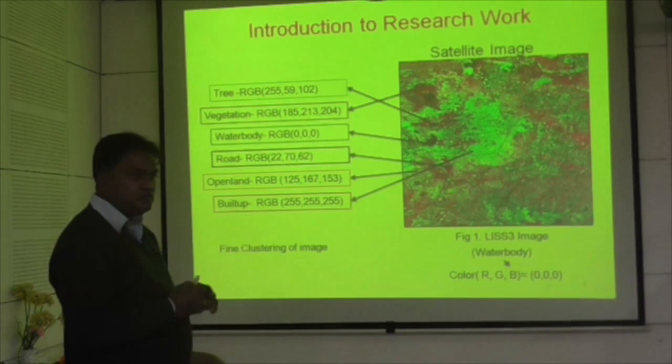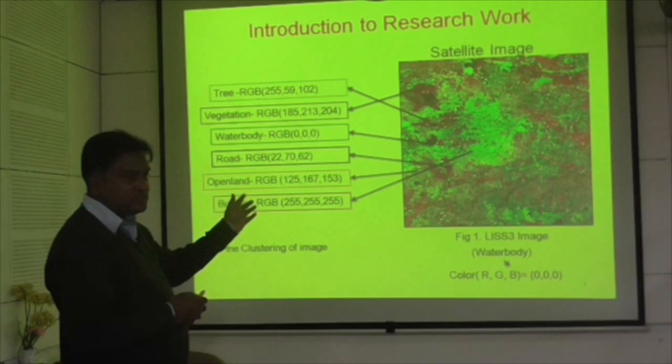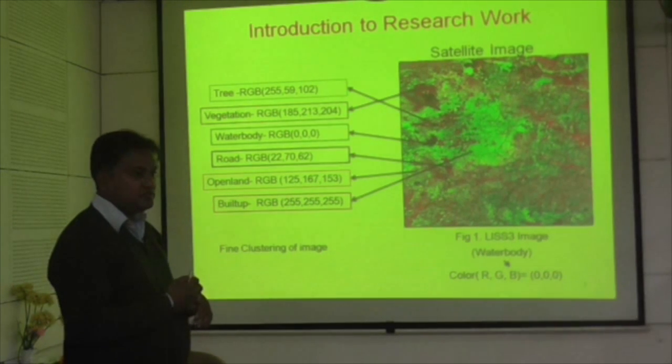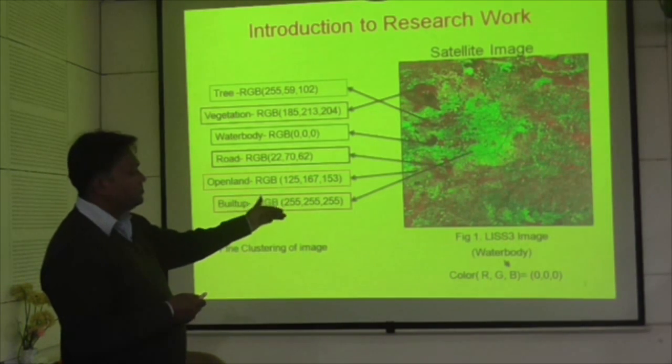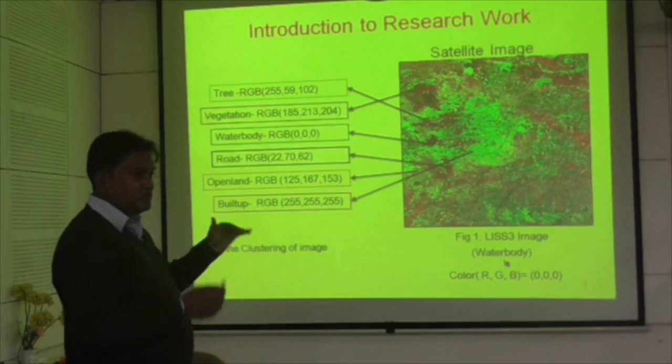So do you have to do any processing, or do you have ready-made tools for this part? No, we have to do the processing, sir, on our own. Radiometric corrections we have to do. So this is the image. Another image we have used is the Ikonos image, which has 1 meter resolution. So we have decreased the resolution.